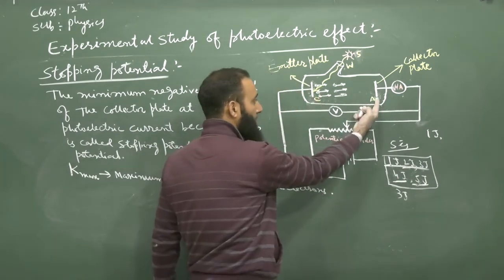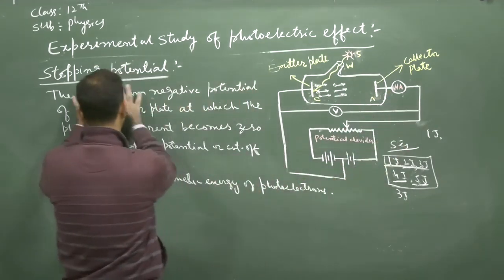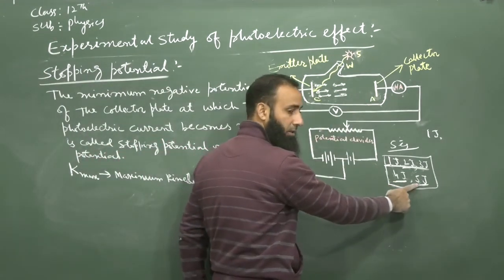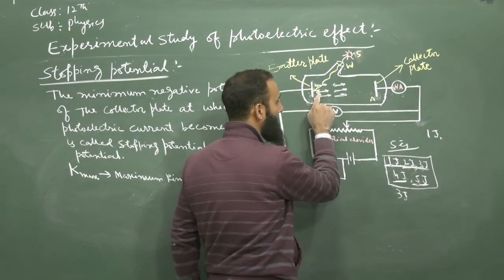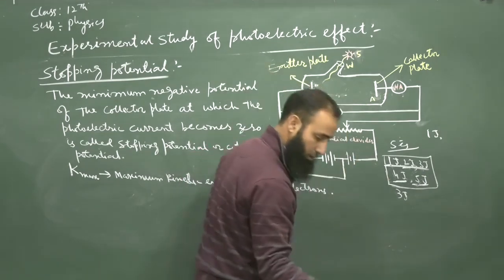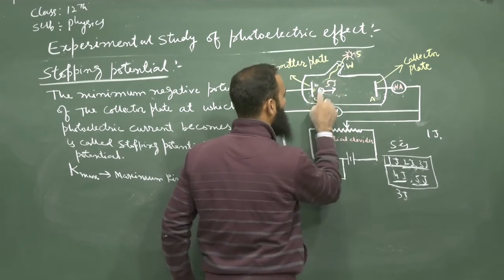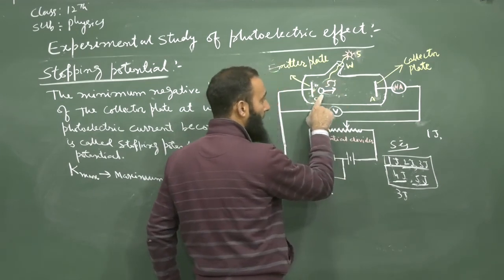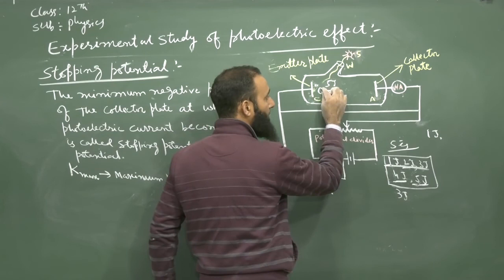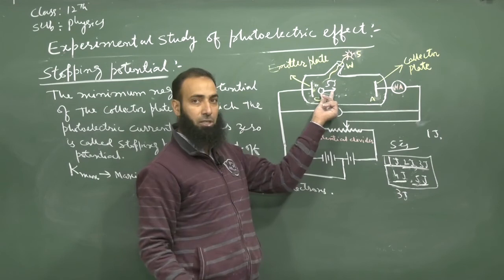Now, when we made the potential of this negative, when the retarding potential is V0, that is, when it is equal to the stopping potential, then the most energetic electron, let us suppose the electron with 5 joule, starts moving towards the plate A. As it moves, the plate repels it, and because of that repulsion its energy decreases.